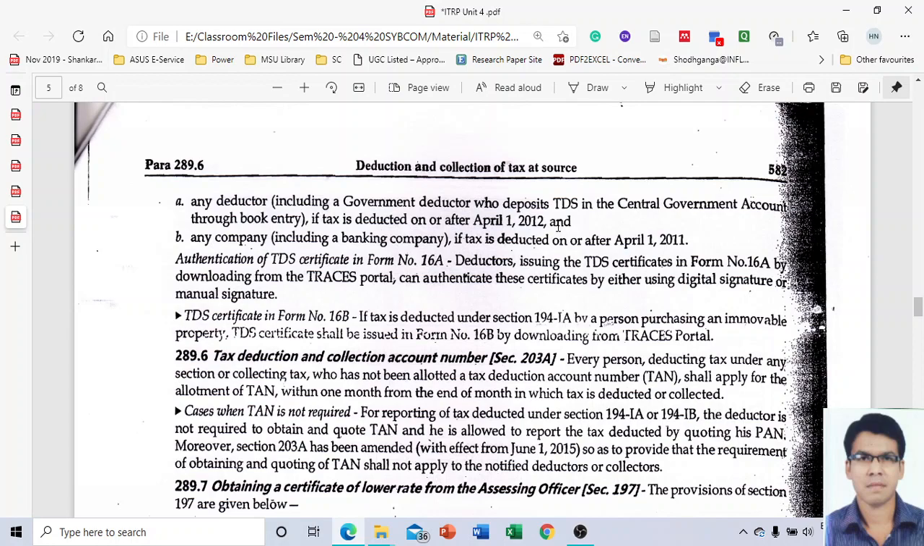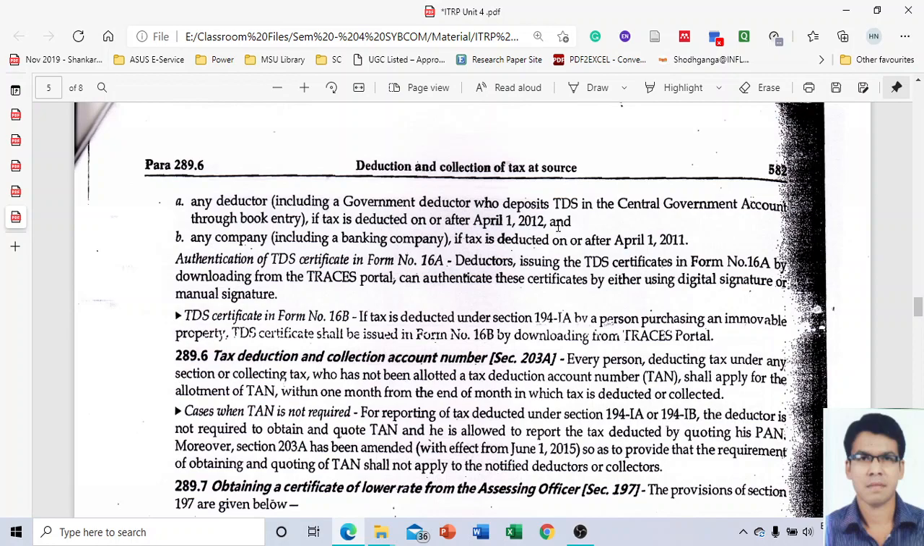TDS certificate in Form number 16B. Let's try to understand this. If the tax is deducted under Section 194IA by a person who is purchasing an immovable property, the TDS certificate shall be issued in Form number 16B by downloading it from the Traces portal. So I hope it's clear.